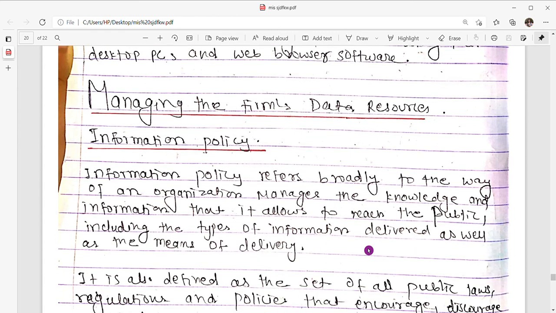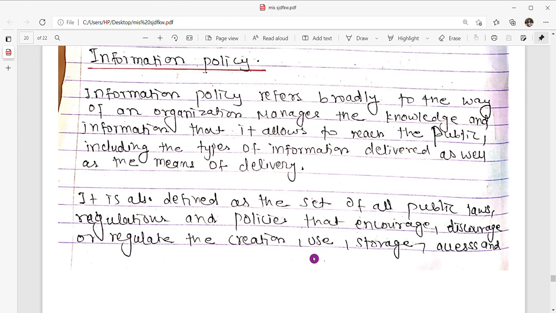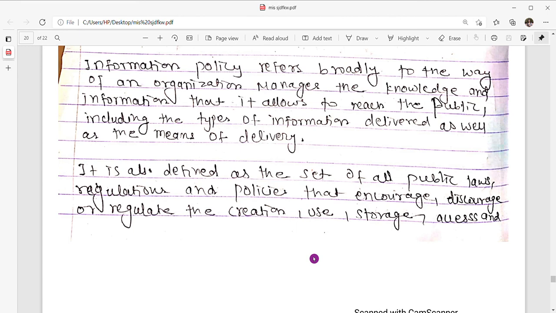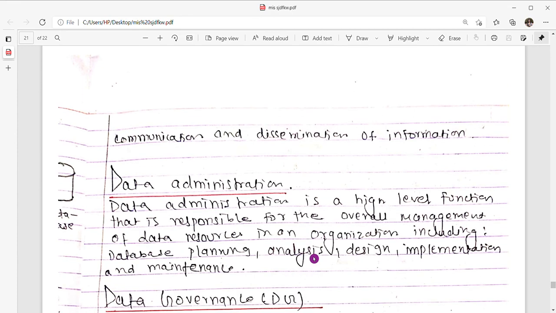So now moving toward managing the firm's data resources. First one is information policy. Define information policy. Information policy refers broadly to the way an organization manages the knowledge and information that it allows to reach the public, including the types of information delivered as well as the means of delivery. It is also defined as the set of all public laws, regulations, and policies that encourage, discourage, or regulate the creation, storage, access, communication, and dissemination of information.